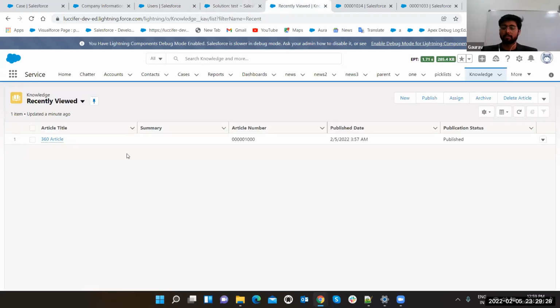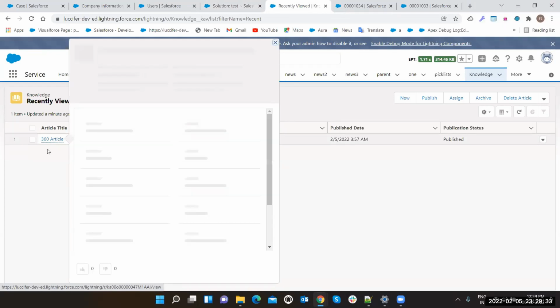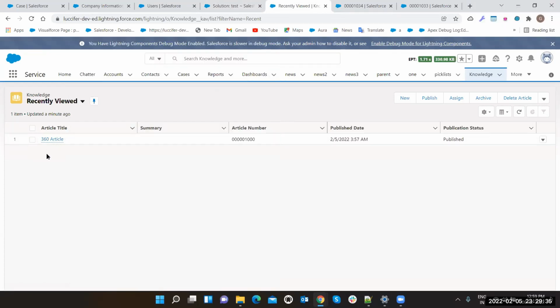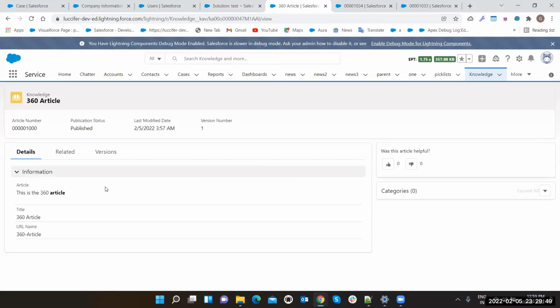object like this. Hey Gaurav, just a quick question. You mentioned the solution and knowledge object. So are both the same? Like the solution is just the same as knowledge and vice versa? Basically, you can say solution is the classic version of knowledge. Okay. So I can find the solution object in Salesforce Classic view. Yes.